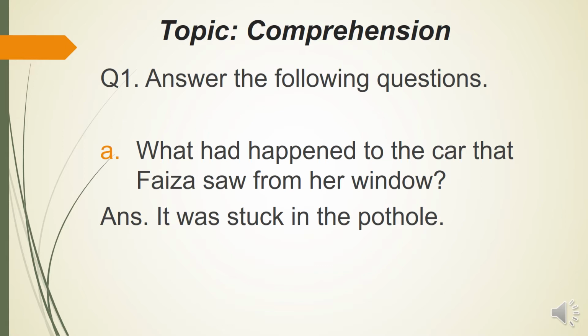It was not good for anyone going over there, because a lot of accidents were happening there. So it was stuck in that area where the pothole was. Because of the pothole, a lot of accidents were happening on that road.